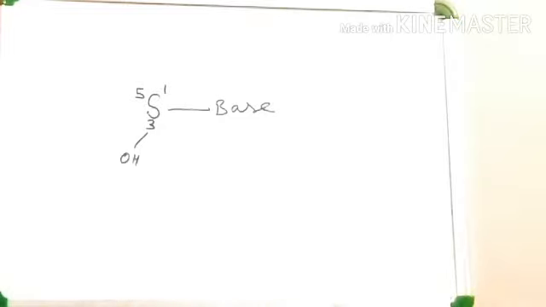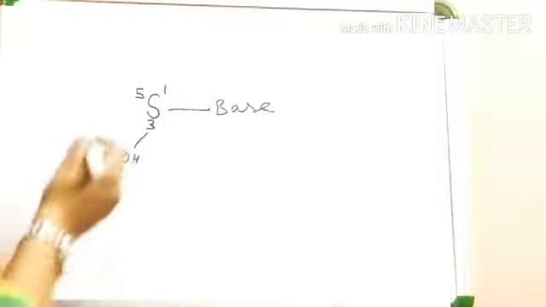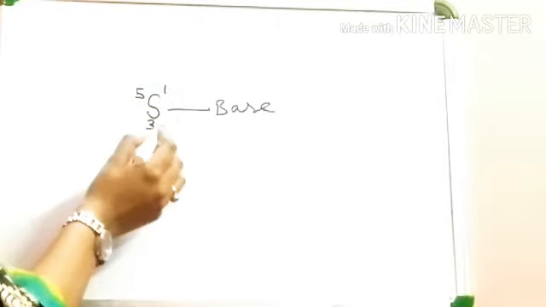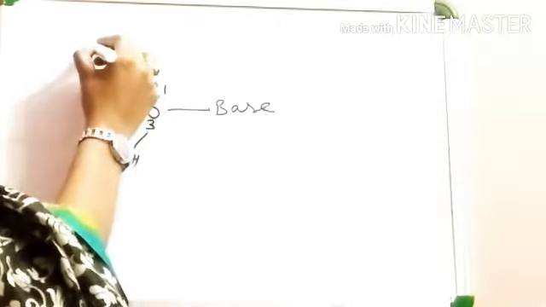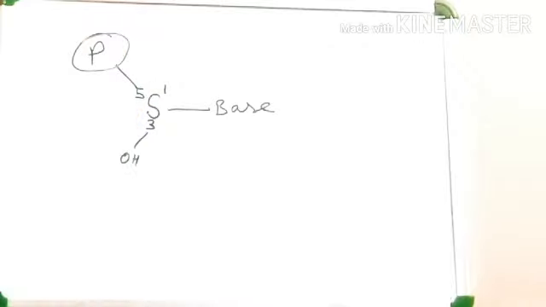Now where does phosphate group come? Phosphate group is attached with sugar at 5th number carbon of the sugar. Here the phosphate group is attached. Okay, carbon number 5.